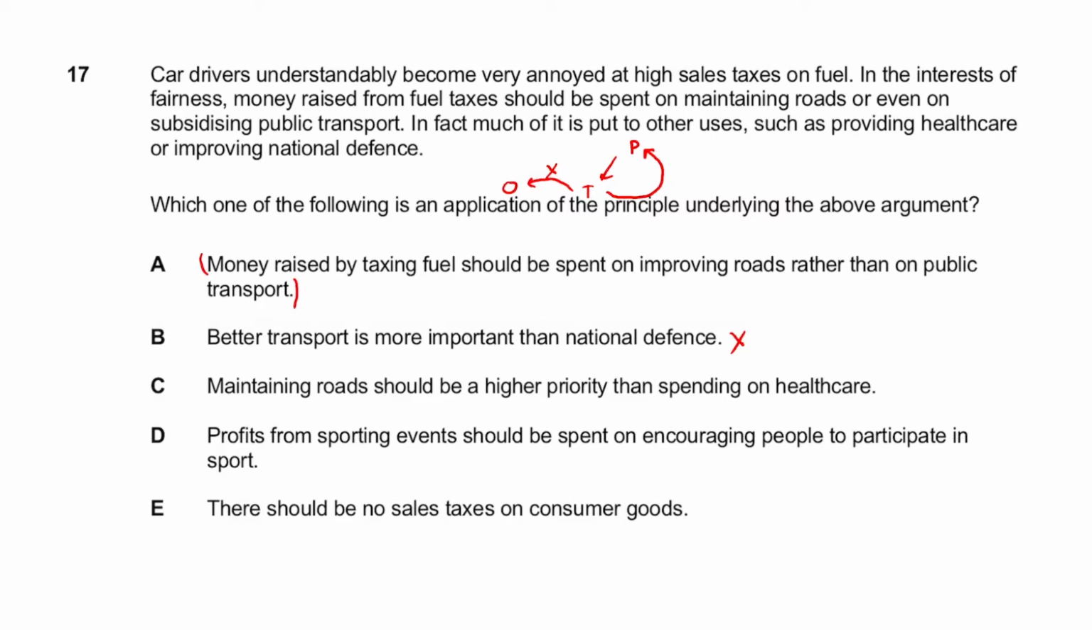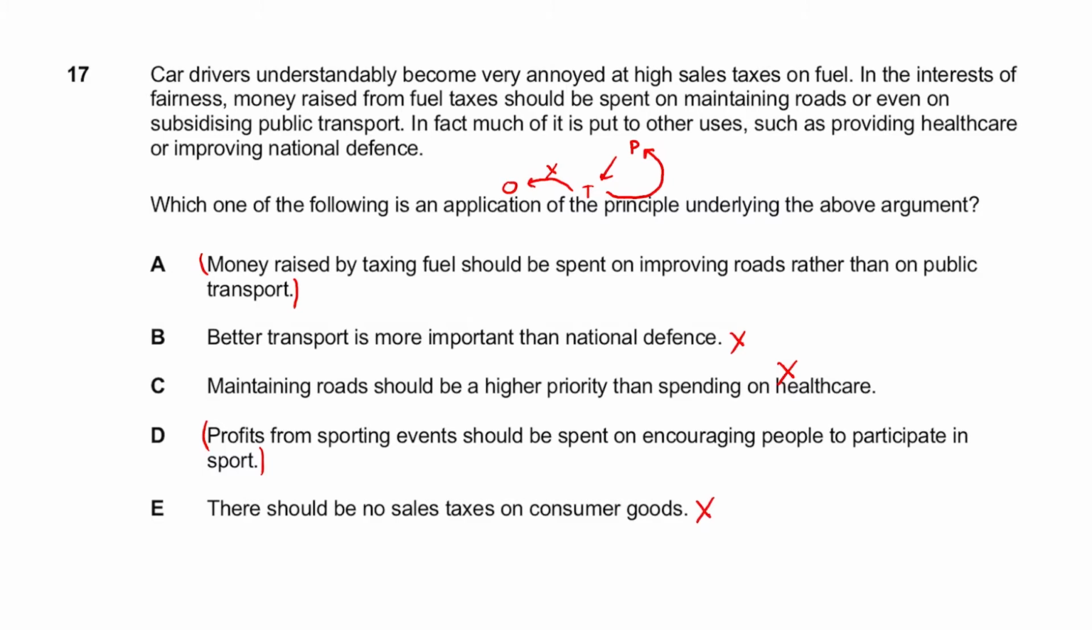Again, that doesn't give that structure, so it can't be that one. D, profits from sporting should be spent on encouraging people to participate in sport. So this is actually really good, isn't it? Because it's saying you're getting money from sport, but that should be injected back into sport rather than other areas. This is why I really like this one. E, there should be no sales taxes on consumer goods. Again, that doesn't really go with that structure, so it can't be this one.